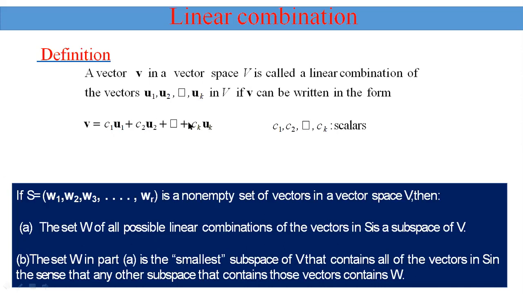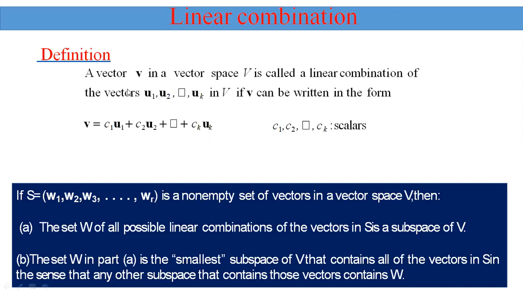Therefore, this is called a linear combination of the vectors. Any vector can be written as a linear combination of the other vectors that exist in V.